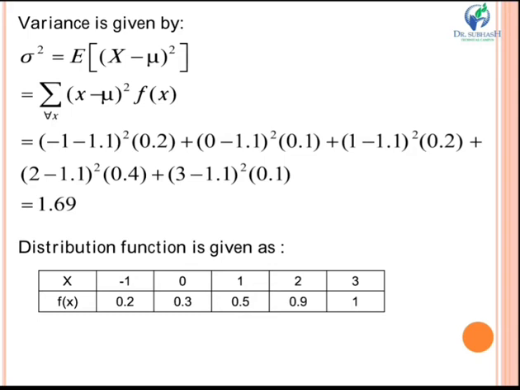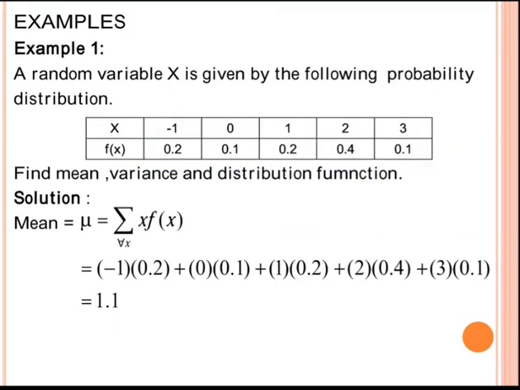Now the next thing was to find the distribution function. How do we find it? First write all the values of x. Now, the first fx is 0.2, so your first value of the distribution function will be 0.2. Next you add 0.1, so 0.2 plus 0.1 is 0.3.